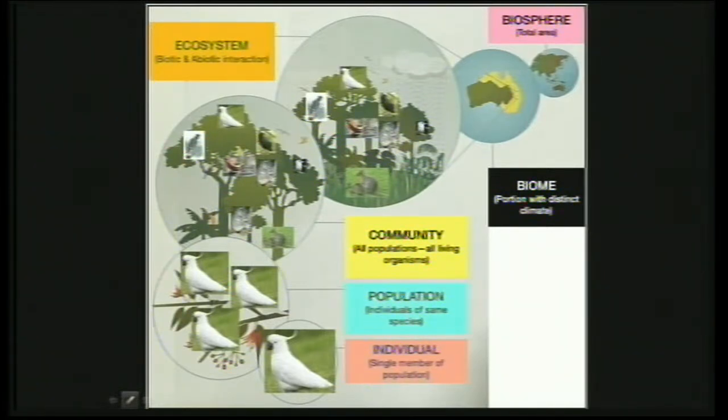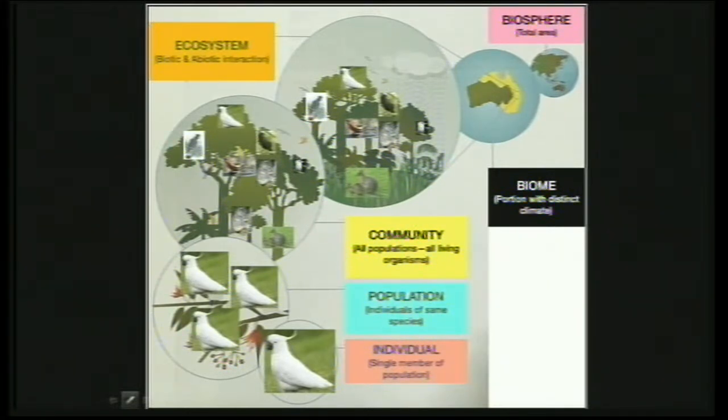Then from the ecosystem, we take this word community. So community, as we just mentioned, includes all the populations, all living organisms. So all the living organisms constitute the community. For example, as you can see there, all the living organisms, plants and animals and birds, are there. So that constitutes the community.